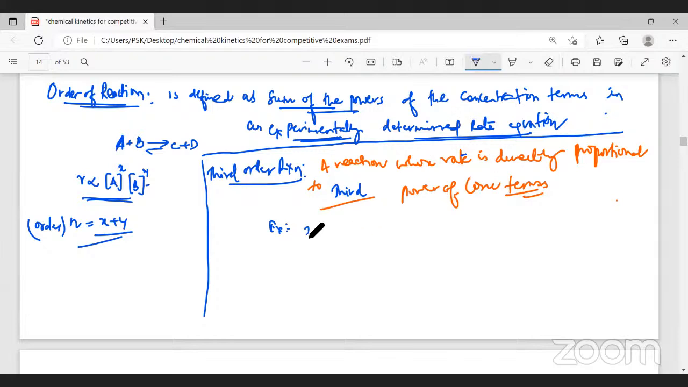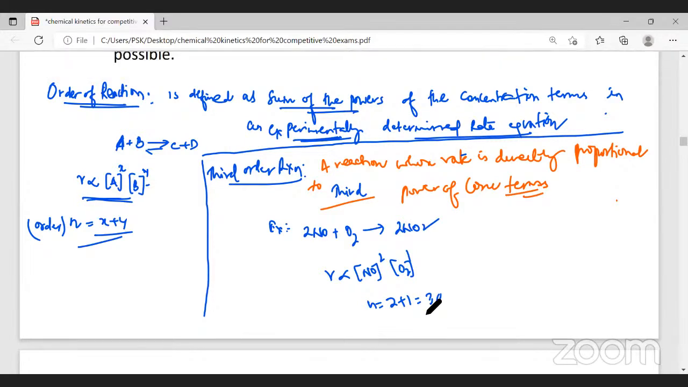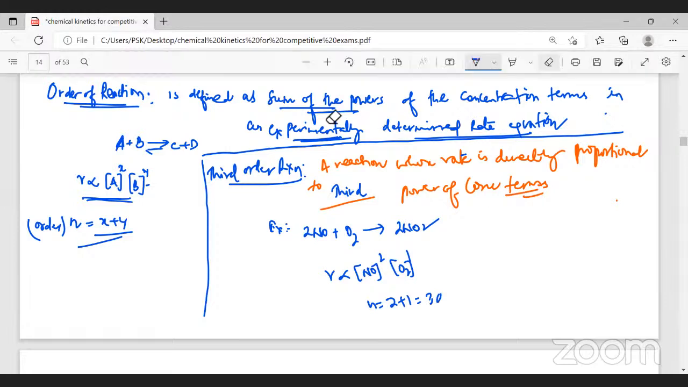Now 2NO plus O2 giving you 2NO2. In the experimentally determined rate equation, the order with respect to NO is 2 and the order with respect to oxygen is 1. Therefore, the overall order of the reaction is 3. So what will be the definition for a third order reaction? A reaction whose rate is directly proportional to the third power of the concentration terms is called a third order reaction. So remember, order is determined experimentally.